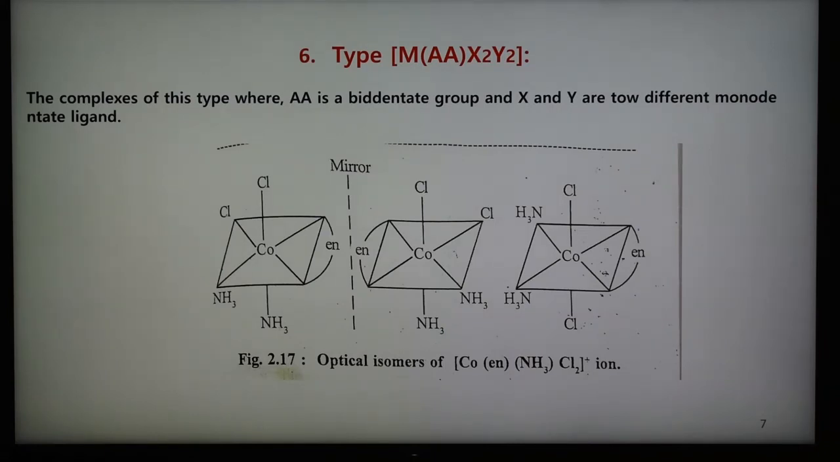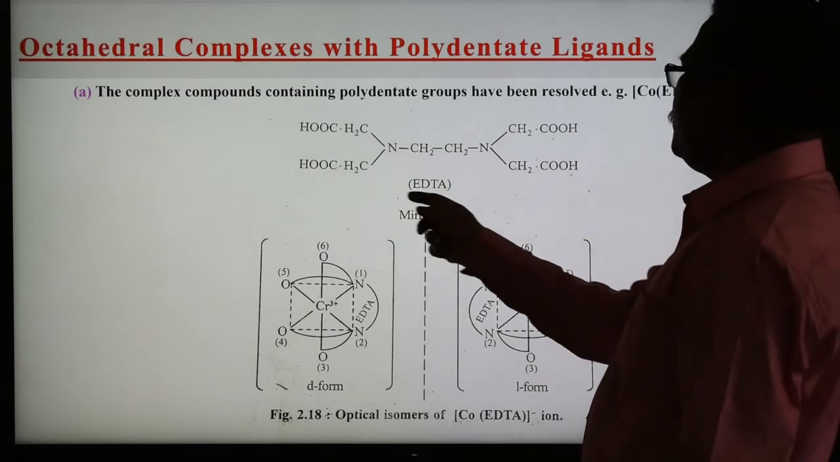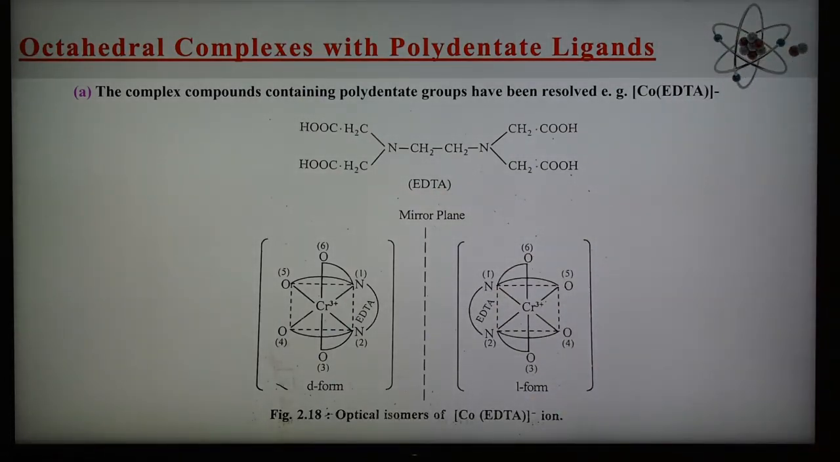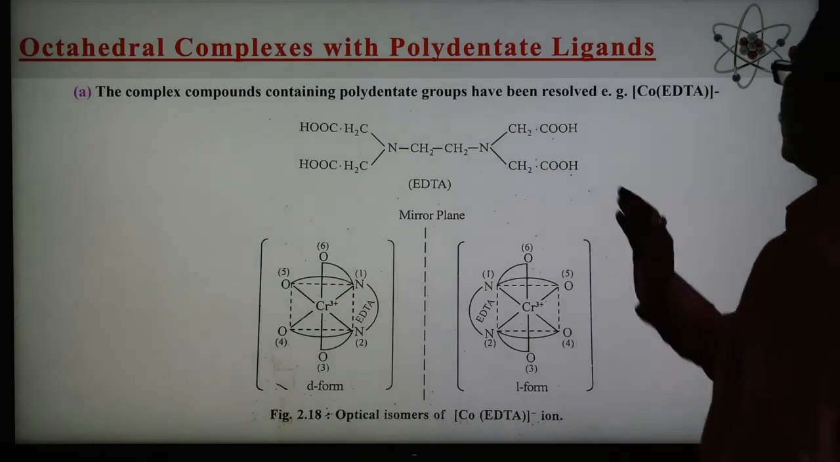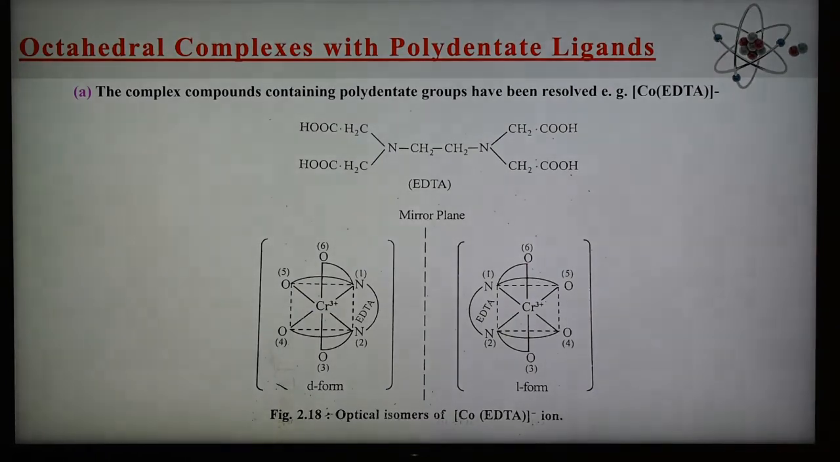So in this way, now we are going to see the octahedral complexes with polydentate ligands. Polydentate means the ligand which contains more than 2 or 3 donor atoms in the ligand group, and it is known as a polydentate ligand. So octahedral complexes are also formed with polydentate ligands. In this case the complexing agent is EDTA. EDTA long form is ethylene diamine tetraacetic acid. EDTA is a hexadentate ligand, with 2 nitrogen and 4 oxygen donor atoms, so a total of 6 donor atoms are present in EDTA.